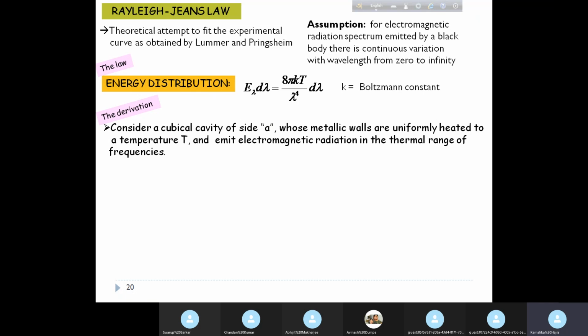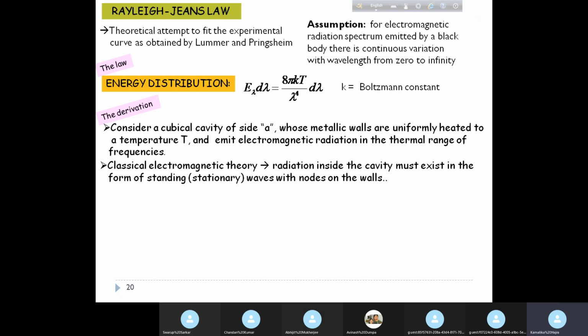So for this derivation, please follow. I have given all the steps, I've mentioned all the steps one by one. Please try to follow them carefully.